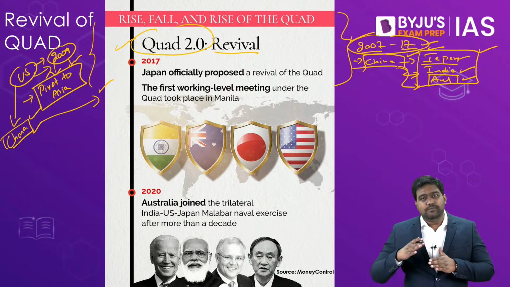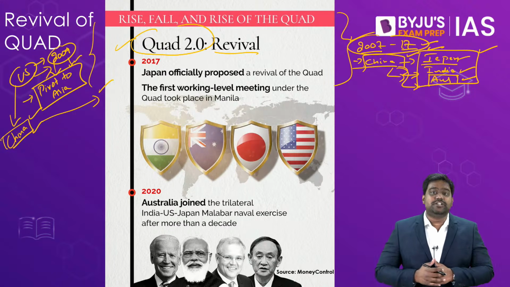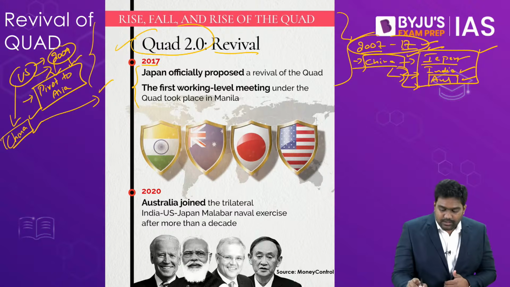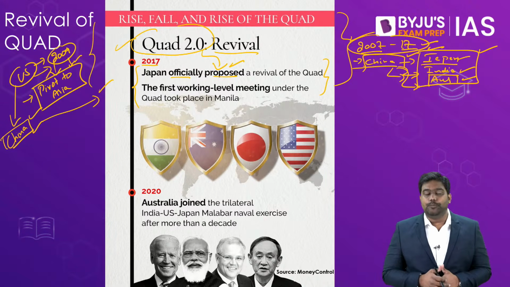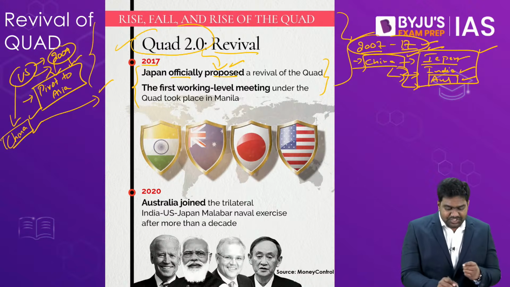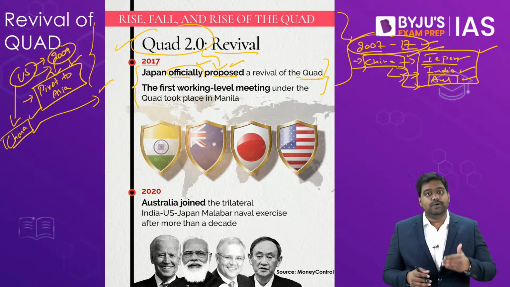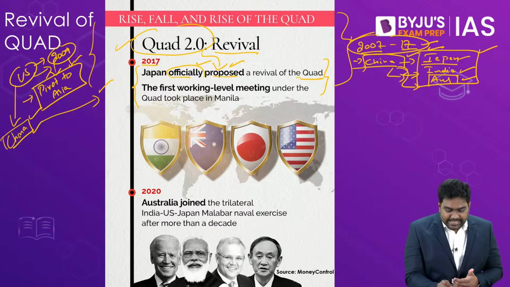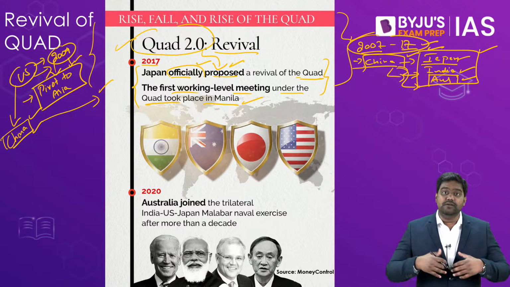But since China was getting more and more aggressive, and since it was picking more and more disputes with these countries, they finally decided in 2017 to come together and officially form the Quad as a diplomatic strategic grouping that would focus on the Indo-Pacific region. Again, it was Japan which proposed the idea of reviving the Quad. Following this, India, US, Australia, they all expressed their eagerness and they held their first working level meeting in Philippines at Manila, which is a close ally of Japan and US. So this marked the revival of the Quad.